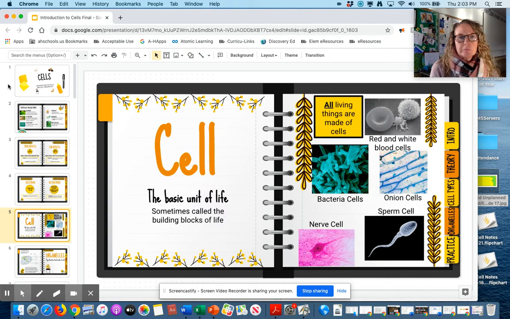So cells are the basic unit of life. They are sometimes called the building blocks of life because all living things are made of cells. You are made of cells, plants are made of cells, fungus are made of cells, bacteria are made of cells. All things that are alive and have the characteristics of life are made of cells. Red and white blood cells are an example of cells. You have those. Bacteria cells, onion cells, sperm cells, and nerve cells. All of those are examples of types of cells that are found in organisms.